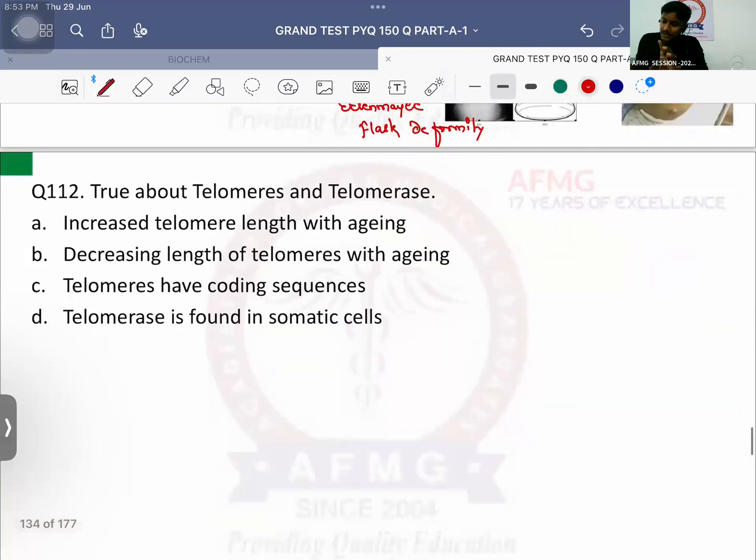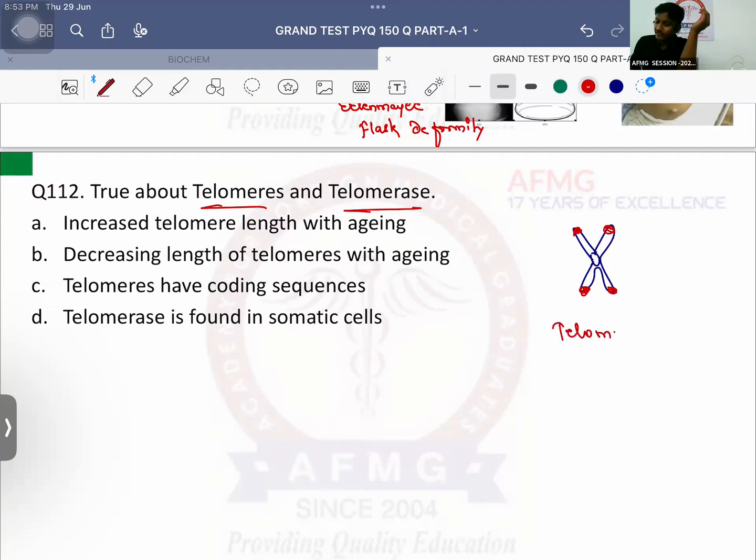True about telomeres and telomerase. टीलोमियर कहाँ होता है? Where are telomeres, guys? They are present at the ends of the chromosomes to prevent joining or adhesion of any chromosomes usually. And the telomere length shortens with aging or lengthens with aging? So telomeres definitely with every cell division क्या हो जाएगा उनका? With every cell division there will be shortening of the telomeres definitely.